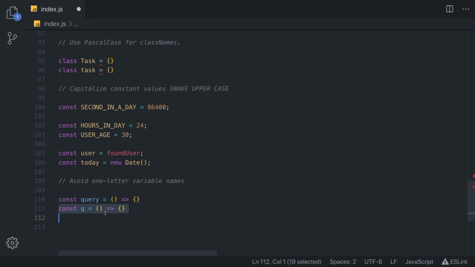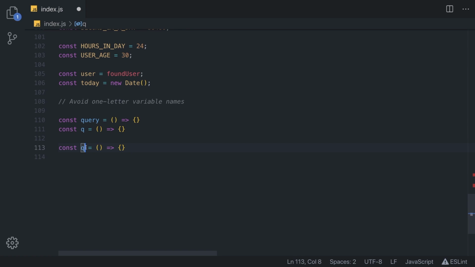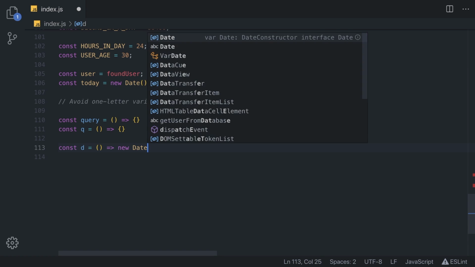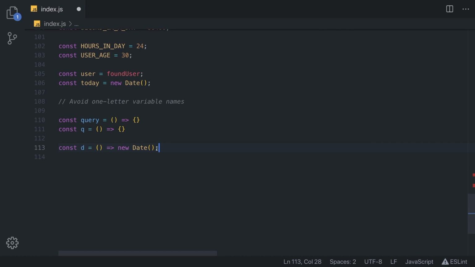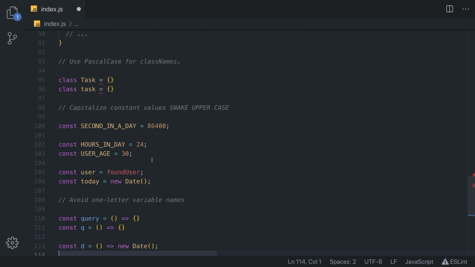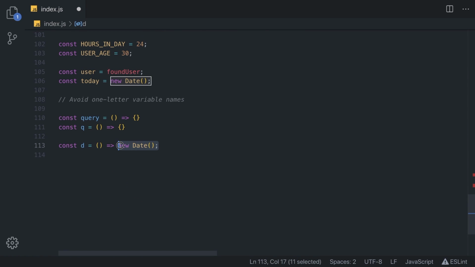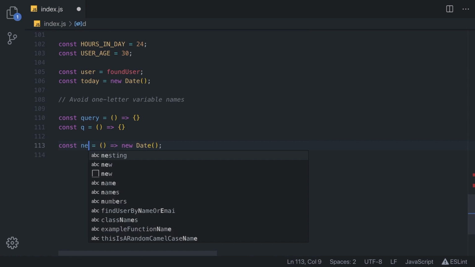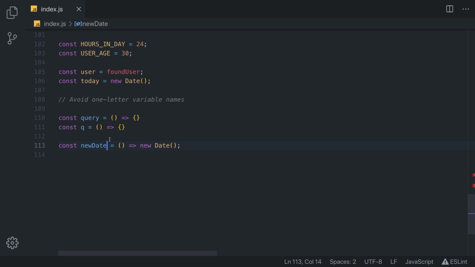Also, we can have another example. Let's say we have something like const d is equal to new Date. This d is not descriptive, and when you use it later in code, you'll need to scroll up all the way to where you initialized it, and you'll need to see what it is. But if you simply call it newDate or something like that, you will always know that a newDate is equal to a new date. So you need to be descriptive with your variables.